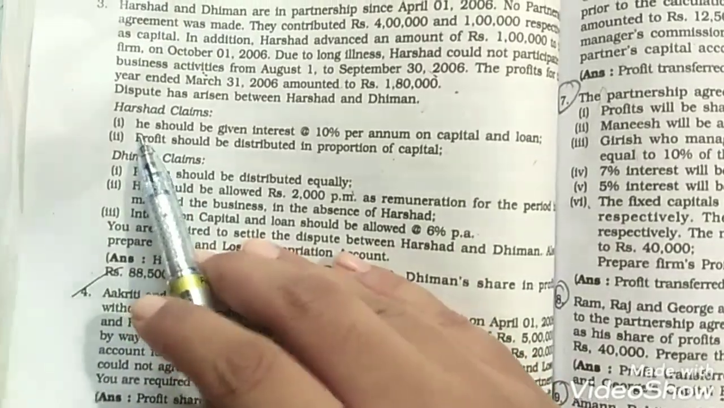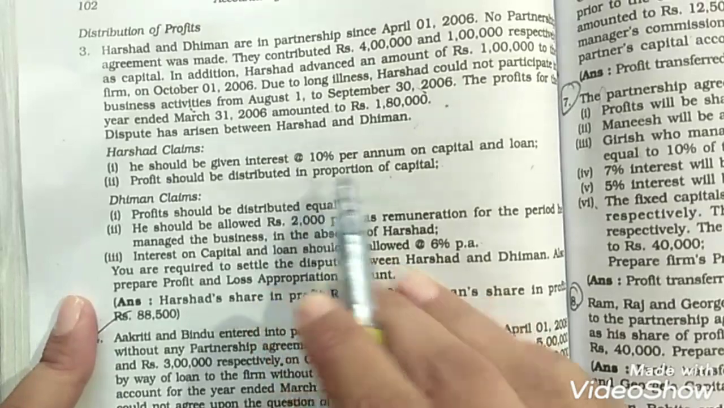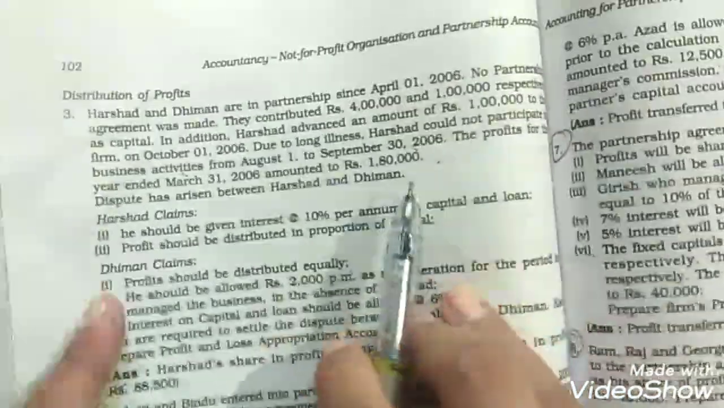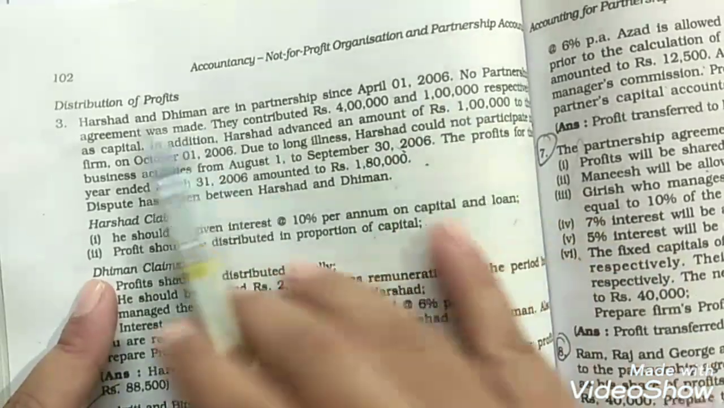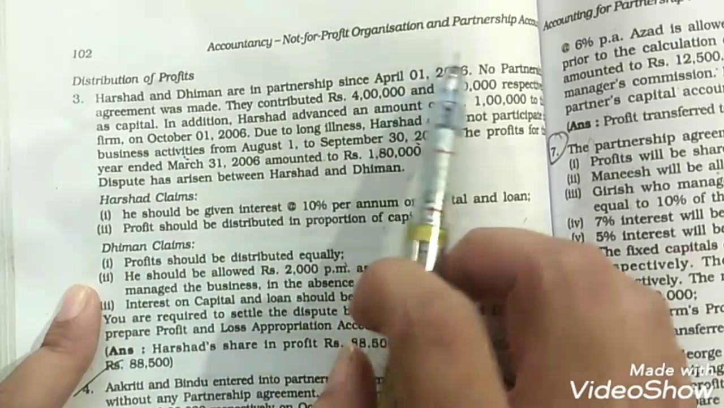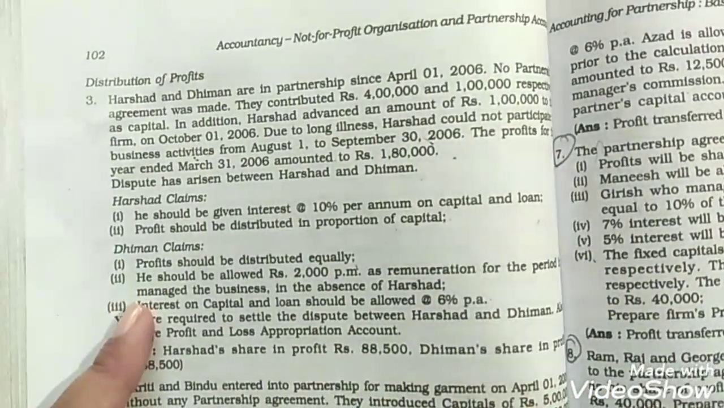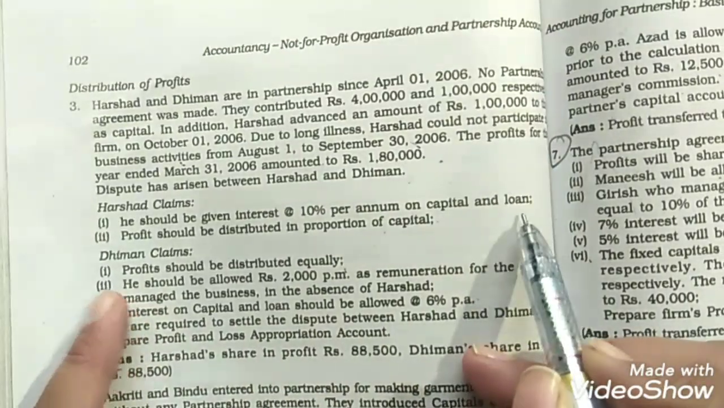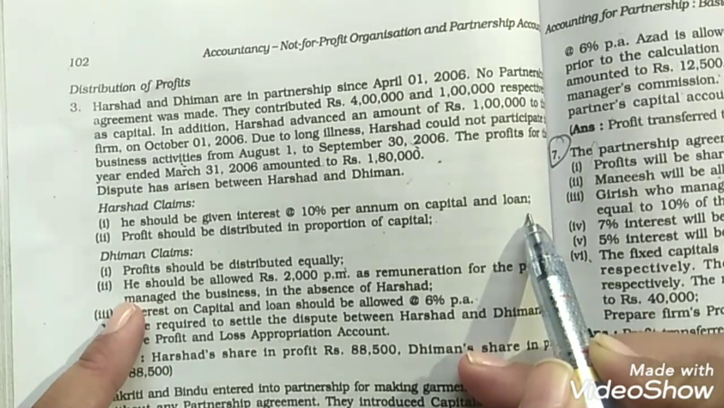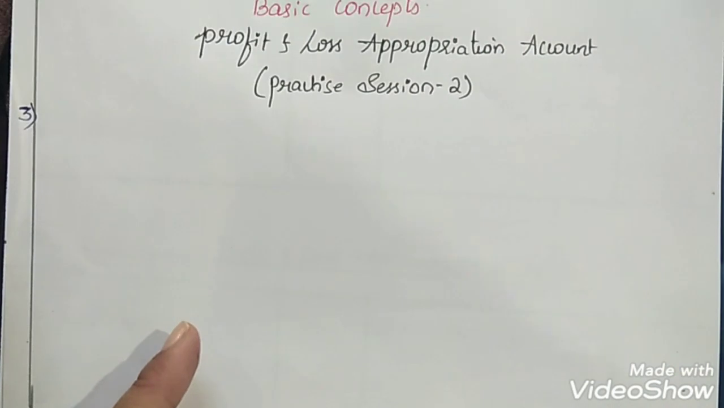First, what Harshad is claiming is that he should be given interest at 10% per annum on capital and loan. But in the question, it's clearly mentioned that no partnership agreement was made. So we know that in the absence of a partnership agreement, any interest on capital will not be provided, and interest on loan at 6% will be allowed. Is that clear? So we can give our decision.